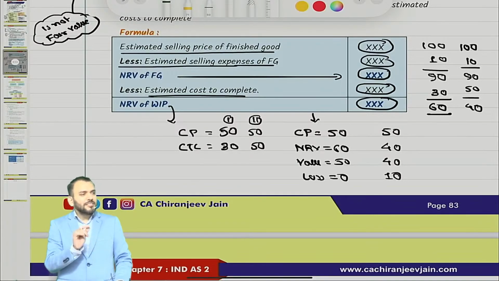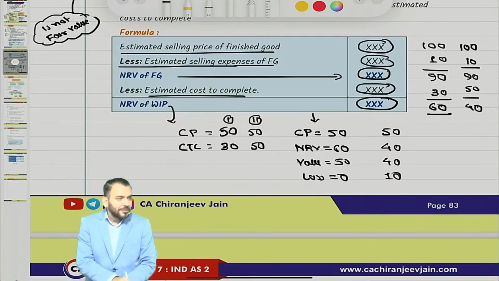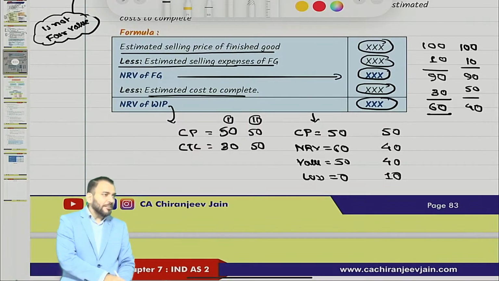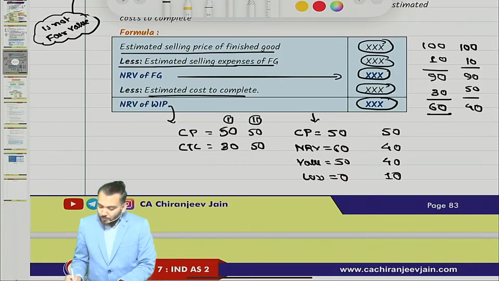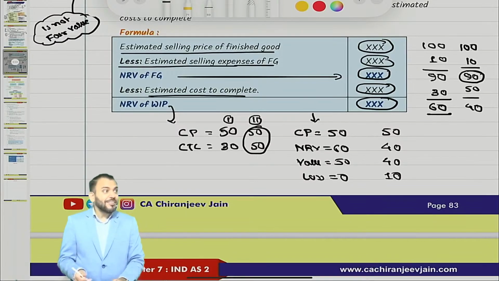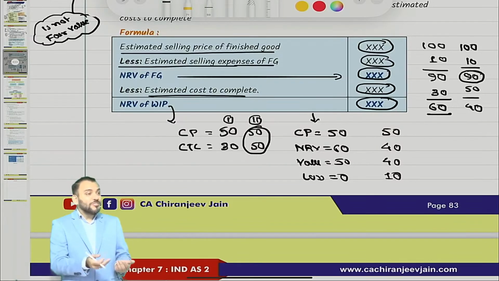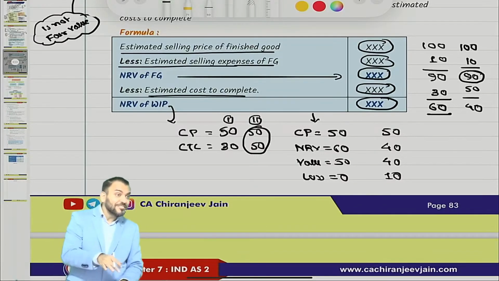It is simple. 10 is what? Expected loss on sale of finished good. Why? Because you can see NRV is what? And this is what? Difference is what? 10. Means the objective is to find out expected loss on sale of finished good.